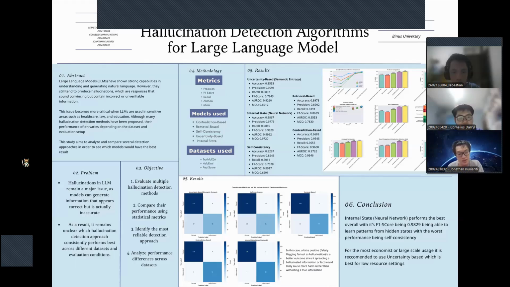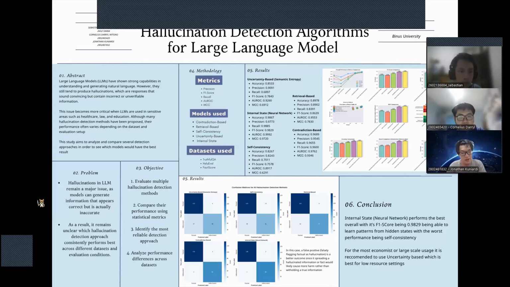However, these models can sometimes produce hallucinations, which are responses that sound convincing but contain incorrect, misleading, or unverified information. This issue becomes especially important when AI is used in critical fields such as healthcare, law, and education, where inaccurate information may lead to serious consequences. Therefore, our study analyzes and compares several hallucination detection approaches to identify which method performs the most reliably.